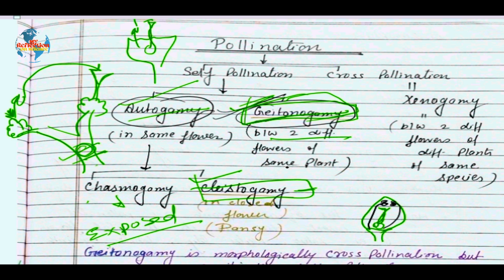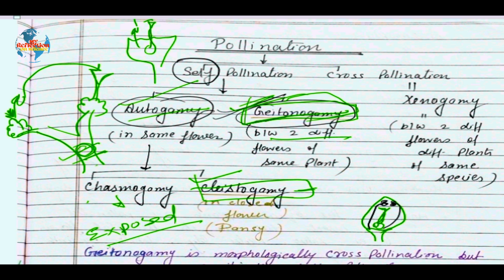And there is no agent required as such in case of self-pollination. That's why this term is given self, meaning there is no need of any external agent. Pollination is 100% successful. But one drawback is there, that there may be inbreeding depression. Due to continuation of the same genes, there may be degradation in the quality of the seed set, which will lead to inbreeding depression, reducing the hybrid vigor and the quality of the seed if it continues for many generations. Now let's have a look at cross-pollination.